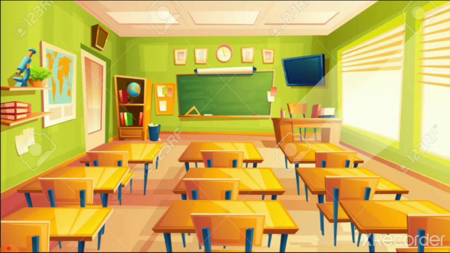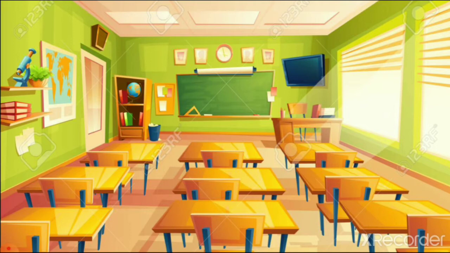Then it is a picture of a classroom, right? What you see in your classroom, it is your empty classroom. Right now no one is there. So there is a difference between two surroundings. When you are in class, your surrounding is different. When you are not in class, no one is in your class. In recess time, you can see this type of things clearly.